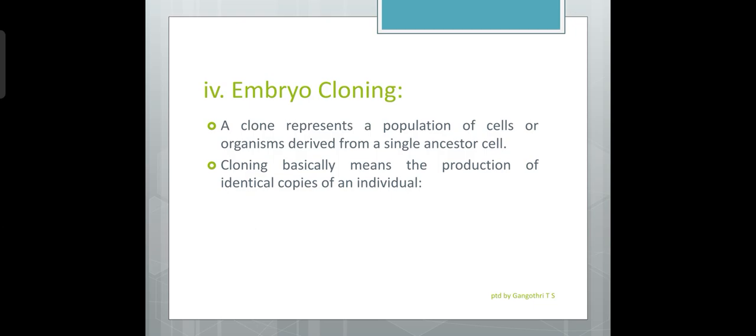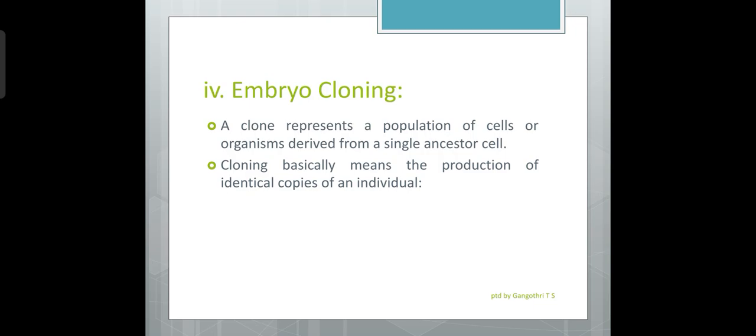Last method of animal breeding is embryo cloning. A clone represents a population of cells or organisms derived from a single ancestor cell. Cloning basically means the production of identical copies of an individual.